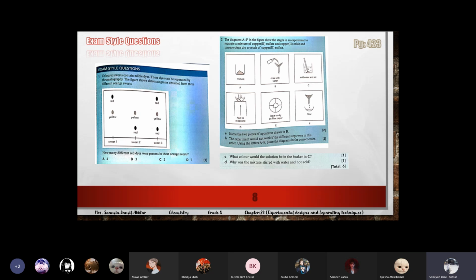How many different red dyes were present? I think 4. Yes, what do you think, girls? The online girls, some are saying 4.